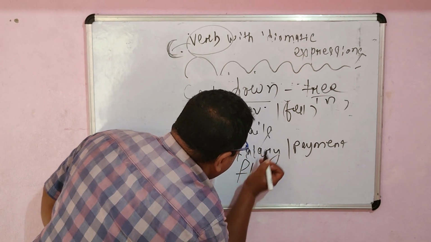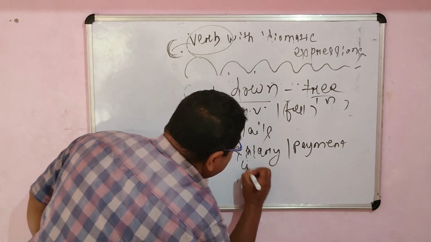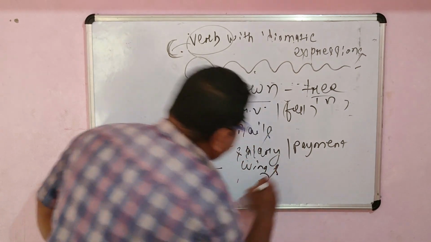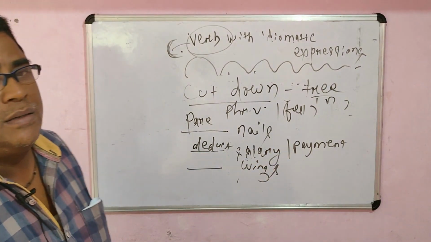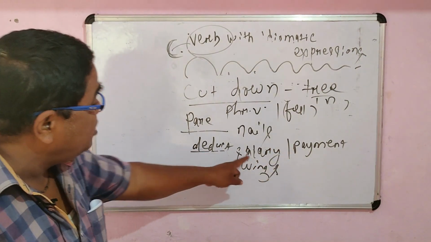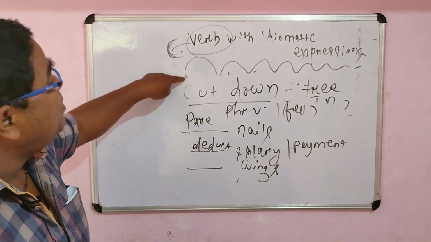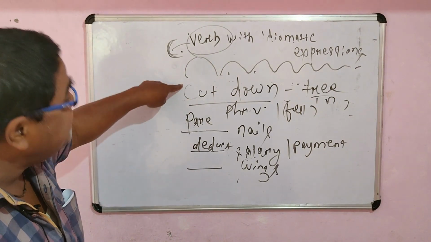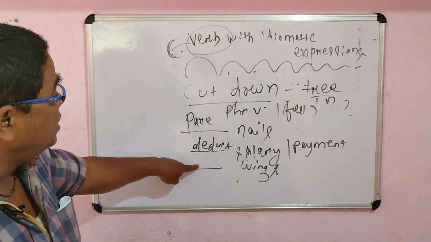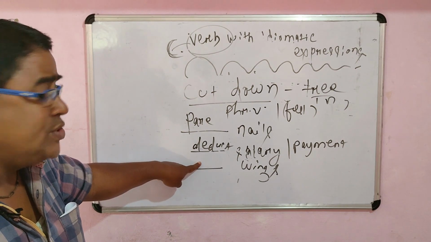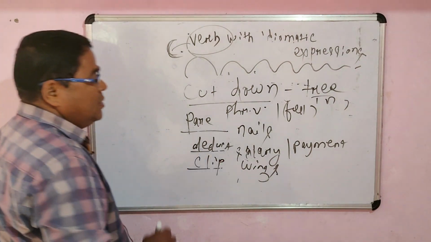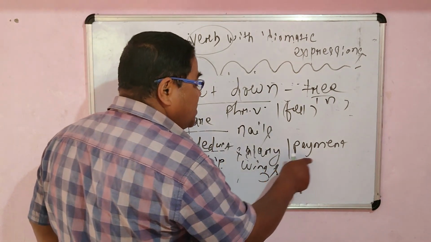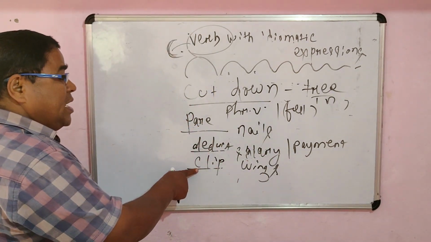This is called your wings, W-I-N-G-S. If I say, father dash the wings of the parrot. In the sense of cut down, what type of verb do we have to particularly use here? Wings, clip. So you have to clip the wings of the bird. When one cuts down the wings of certain birds, you have to remember clip.